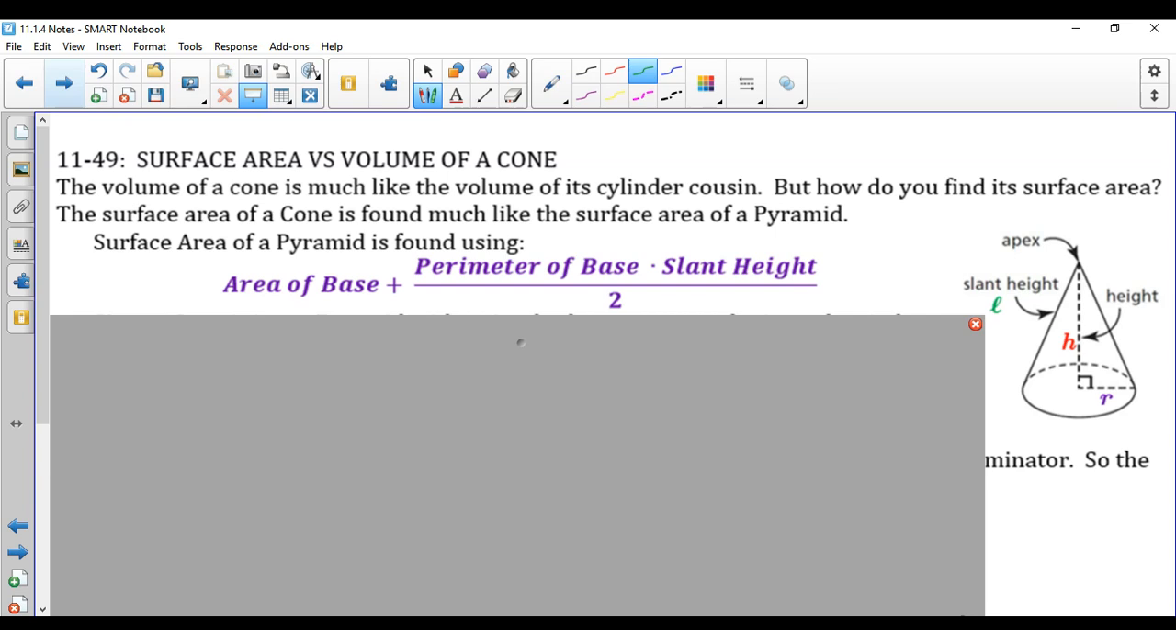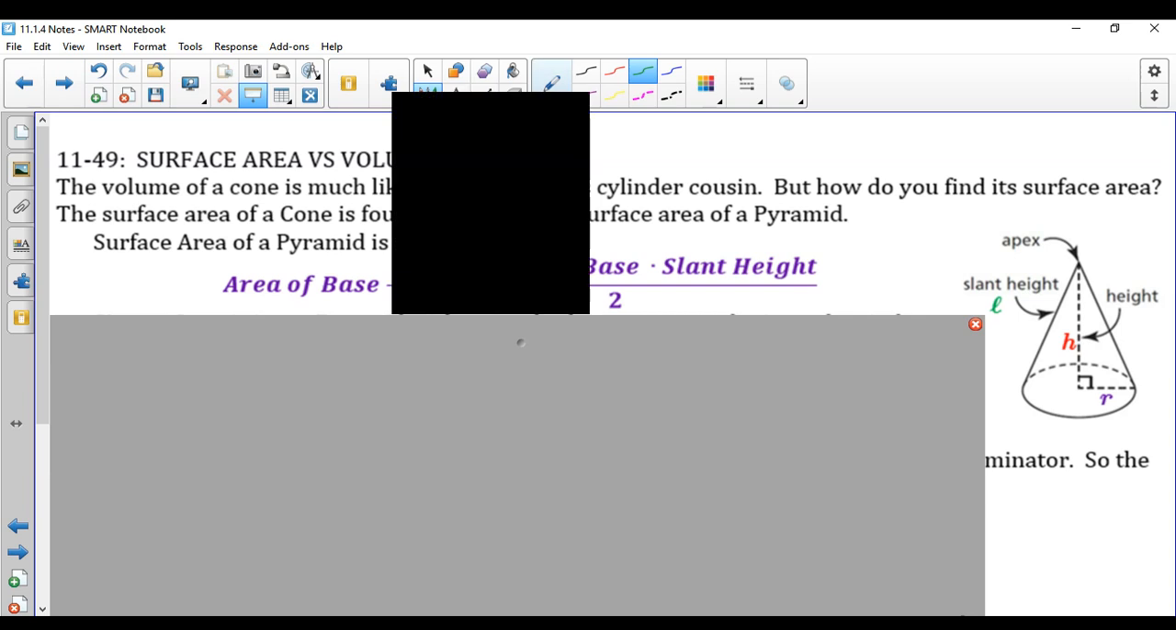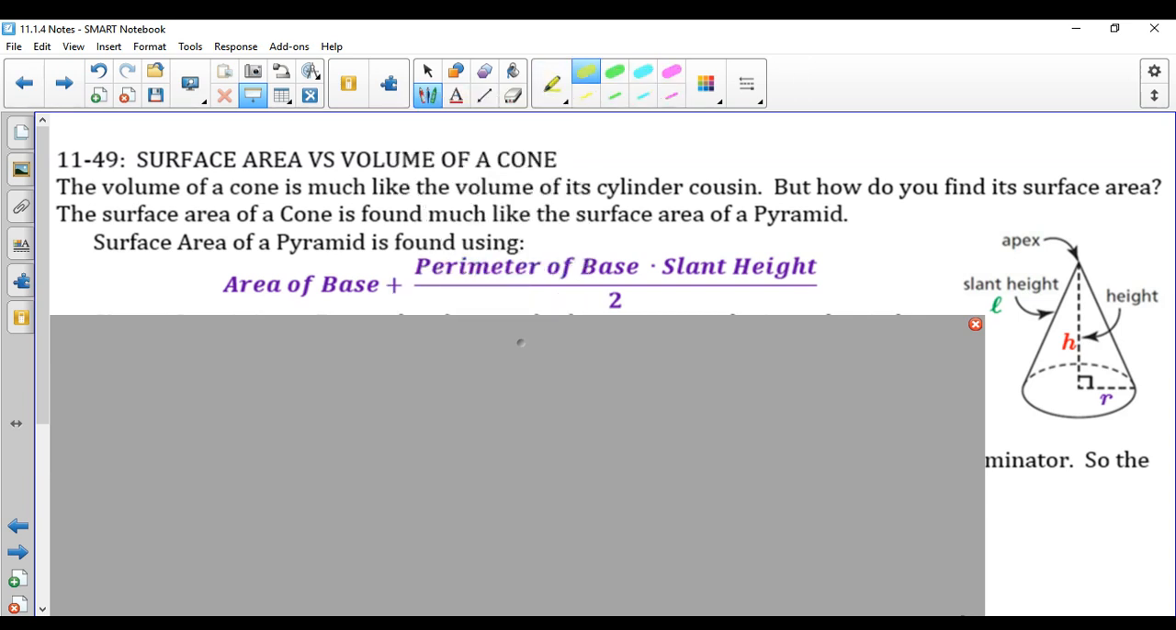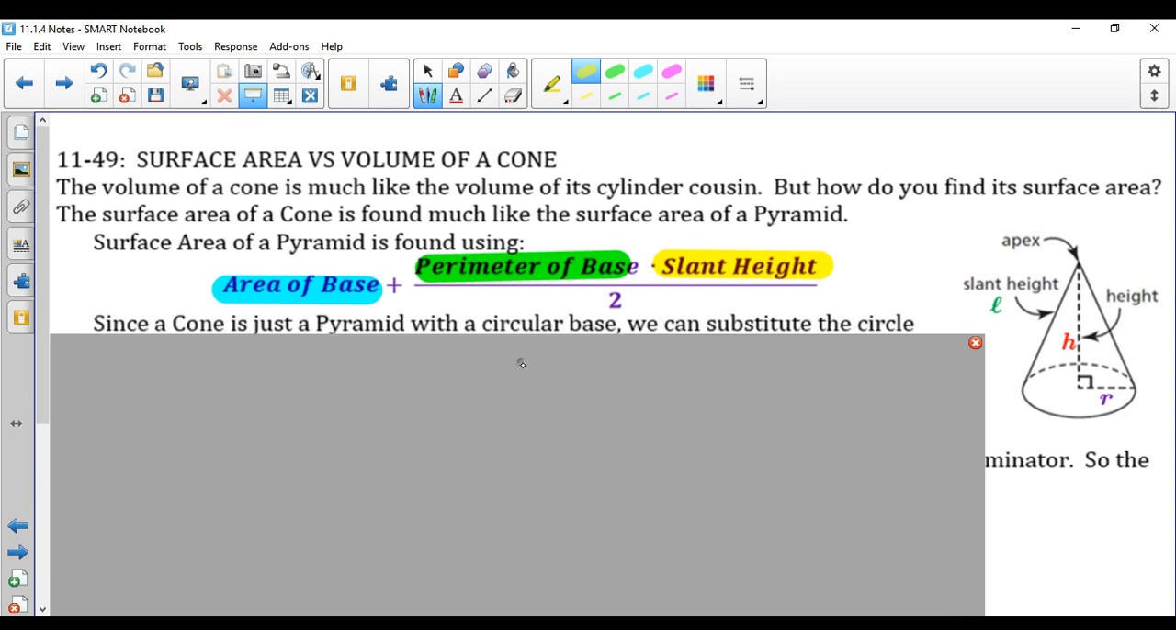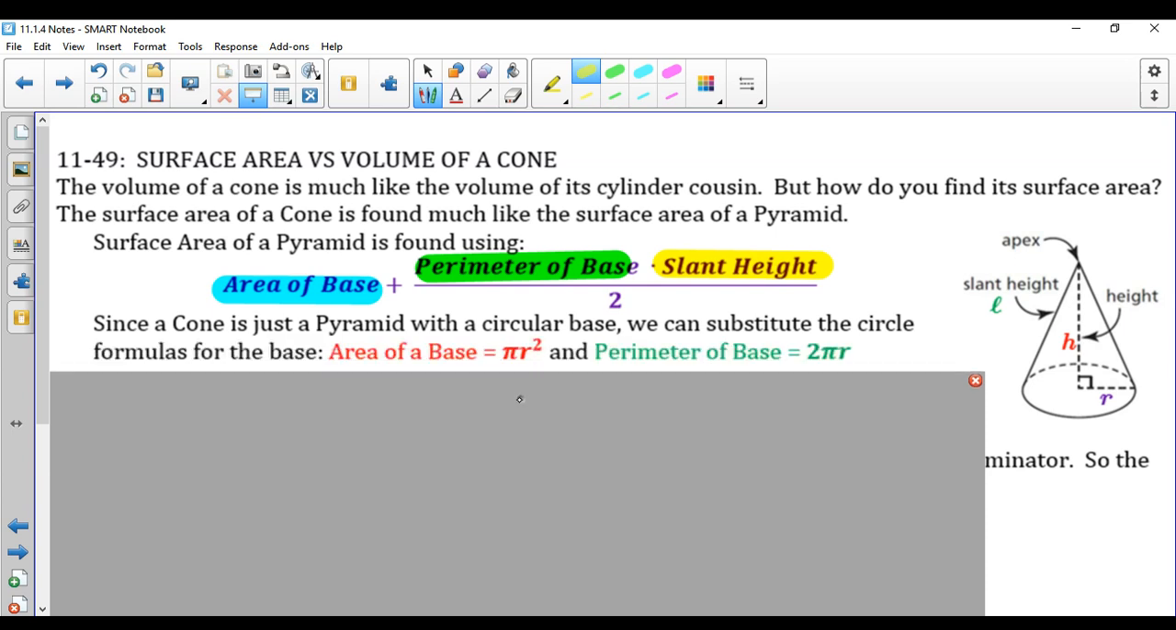So the surface area of the pyramid, here we can see, we've got our formula highlighted: area of the base plus the perimeter of the base times the slant height. Okay, and then we divide it by 2 because of the triangular nature. Since a cone is just a pyramid with a circular base, we can substitute the circle formulas for the base. So the area of the base would be pi r squared.